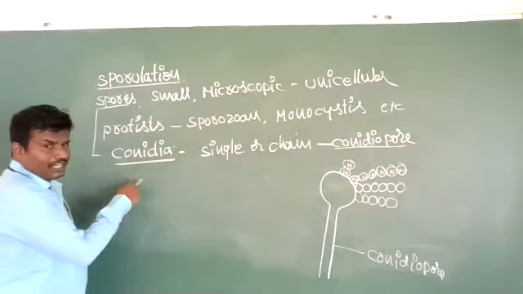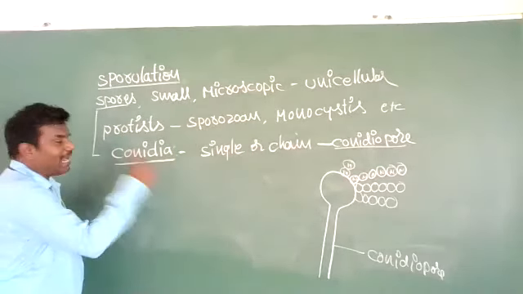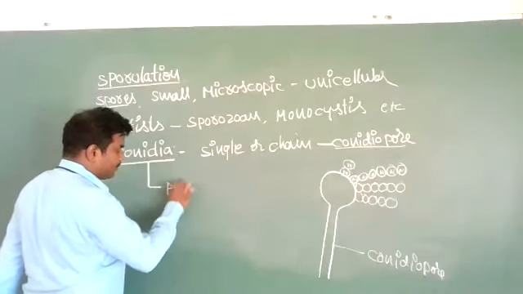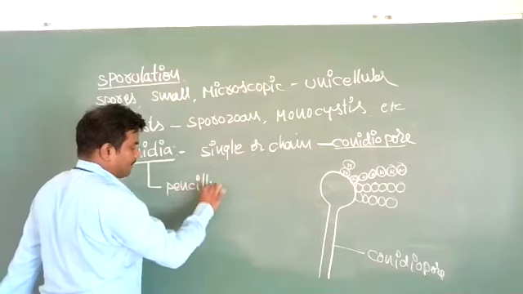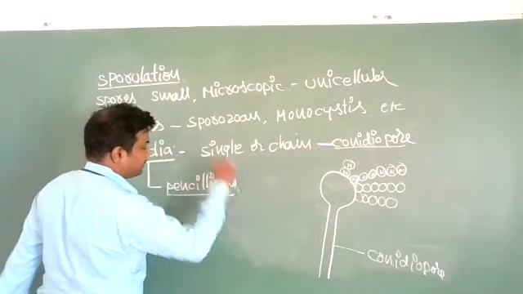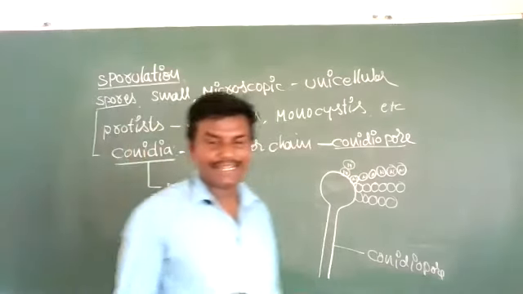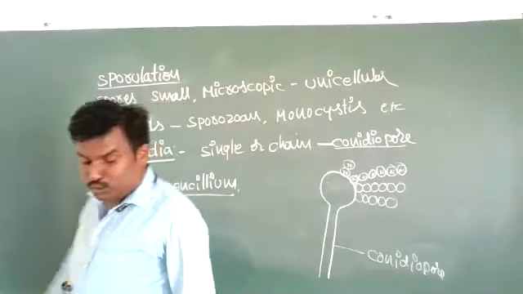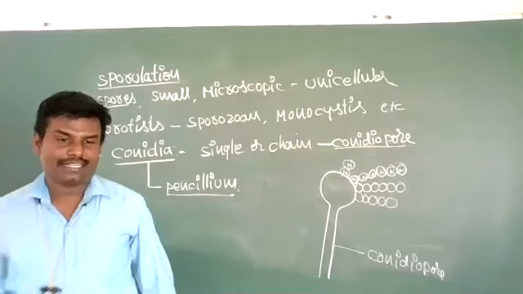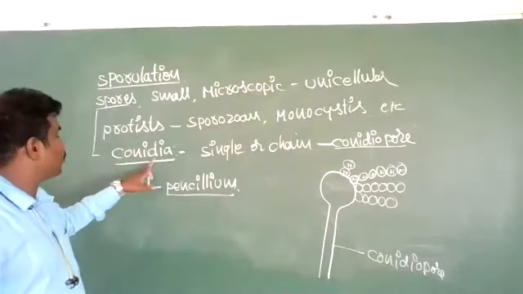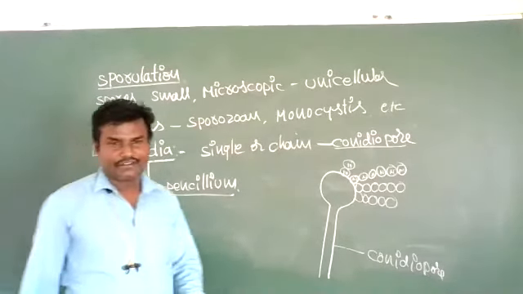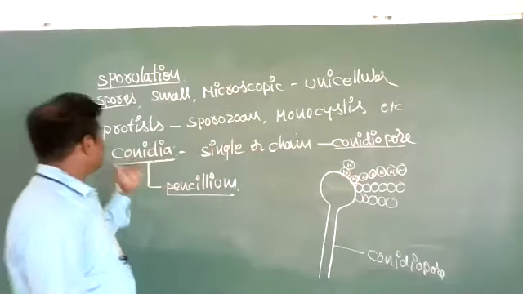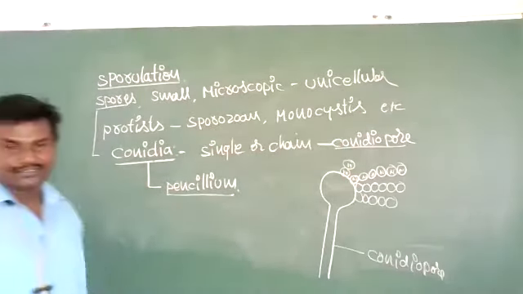Asexual reproduction by conidia occurs in fungi like Penicillium. That is sporulation.